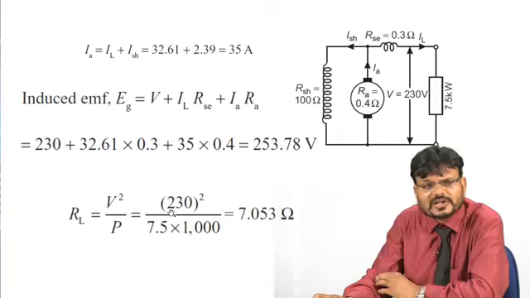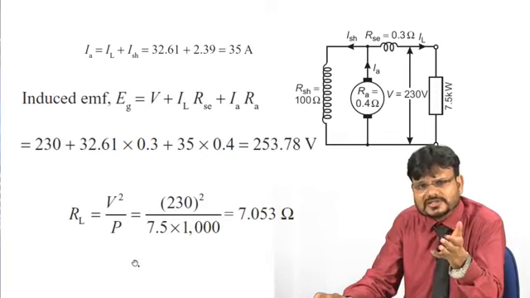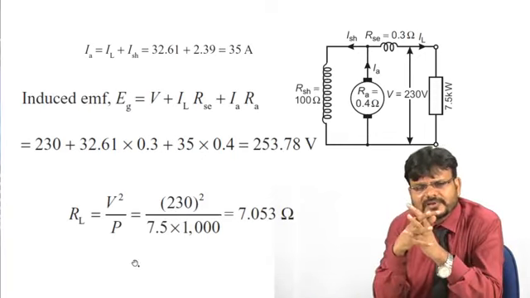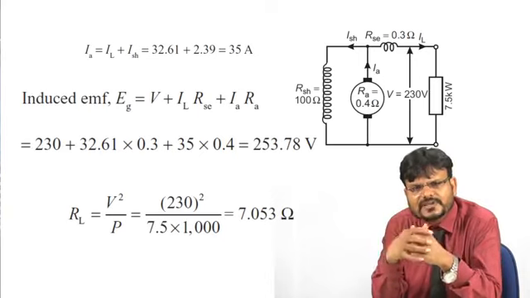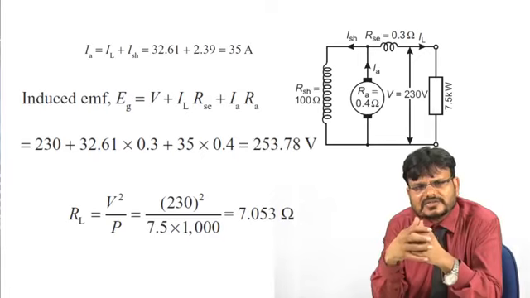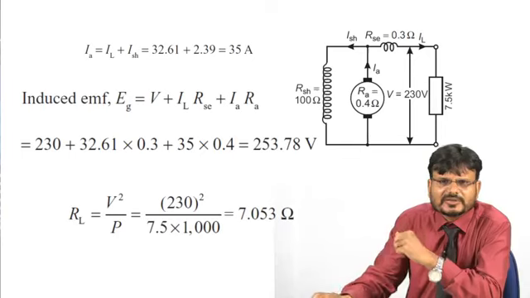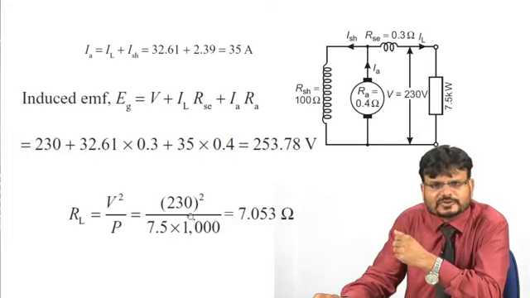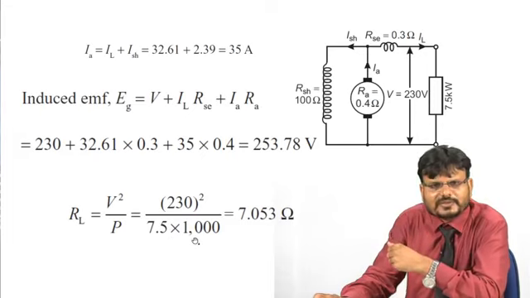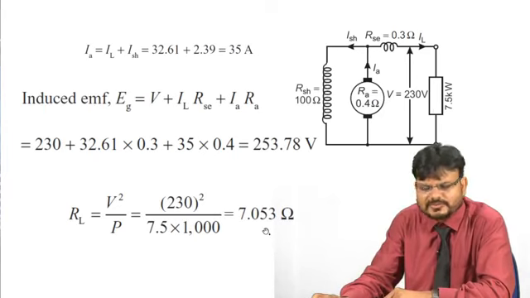253.78 volt. Now, you have to find out the load resistance. As you know, this P is equal to V square upon R, so you can write load resistance RL is equal to V square upon P. You have the value of the terminal voltage V, that is 230, and the value of the power is already given, 7.5 kilowatt. So, 230 square upon 7.5 into 1000. After the solving you get 7.053 ohm.